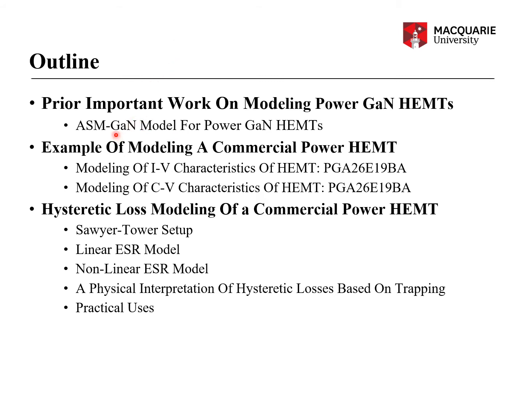Then as an example of using that process agnostic model, I will take a packaged commercial power HEMT device from Panasonic by the name PGA26E19BA, and I would show you how the IV and CV characteristics of that HEMT were modeled.